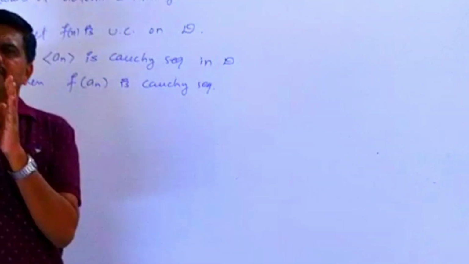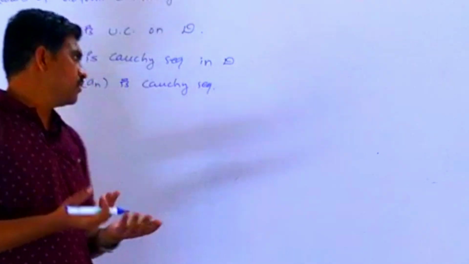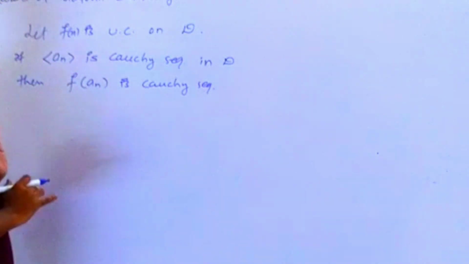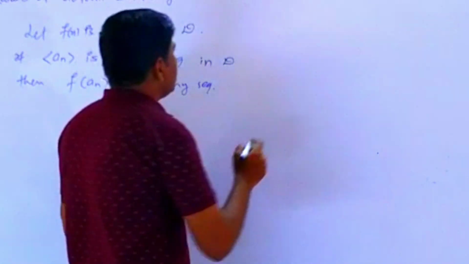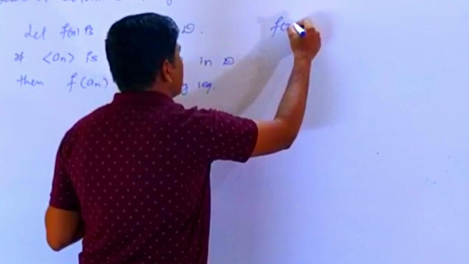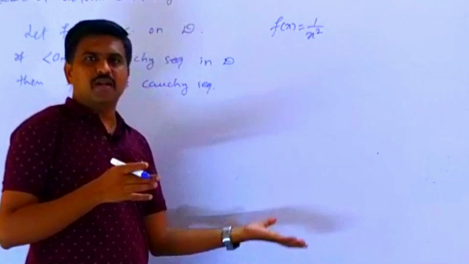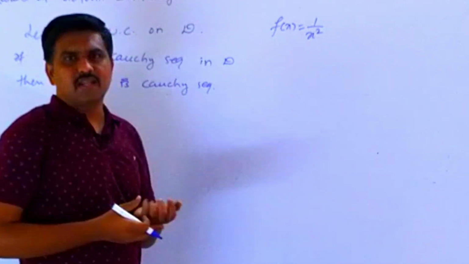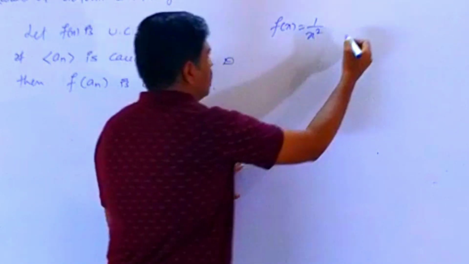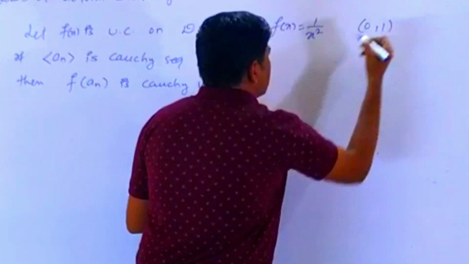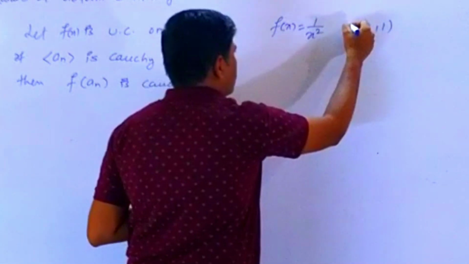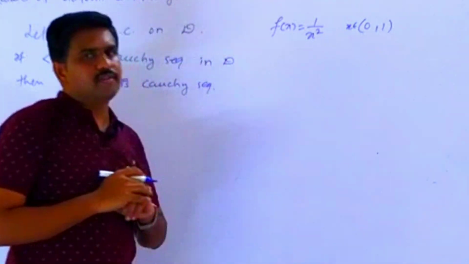Suppose I take here one example so that you will get the actual meaning of the result, right? I take f of x equals to 1 by x square, क्योंकि 1 by x हमने 2-3 बार डिस्कस कर चुके हैं, तो मैं एक थोड़ा सा अलग ले लेता हूँ. f of x equals to 1 by x square and this is open interval 0-1.